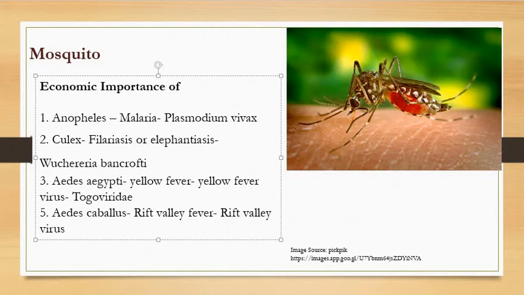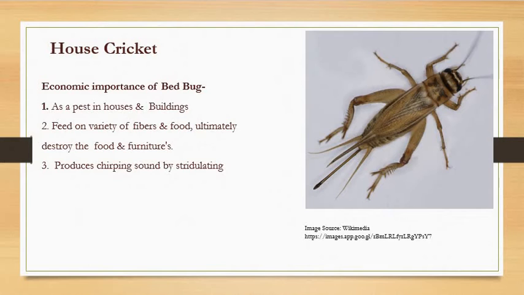Okay, so this mosquito is one of the important household insects, as it is transmitting a number of different types of diseases to humans, right? So it is economically important to us. Now let's move ahead and see another household insect pest, that is the house cricket.